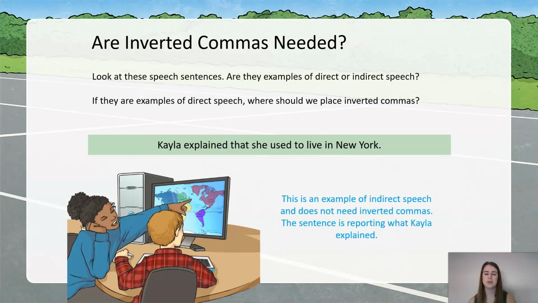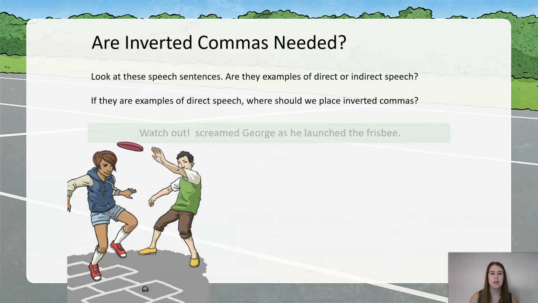Okay, well, this is an example of indirect speech. We have Kayla explained at the beginning, so we have our reported clause at the beginning, but because we've used the pronoun she rather than I, we know that this isn't spoken language. Therefore, it's reporting and doesn't require any direct commas.